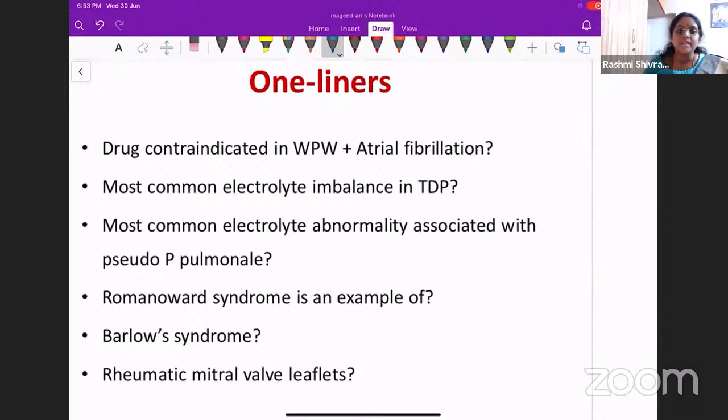Okay. Which is the drug contraindicated in a patient having WPW syndrome when he develops atrial fibrillation? Which is the drug that you should not be giving the patient? Yes. Any guesses? We have discussed this in our previous class.